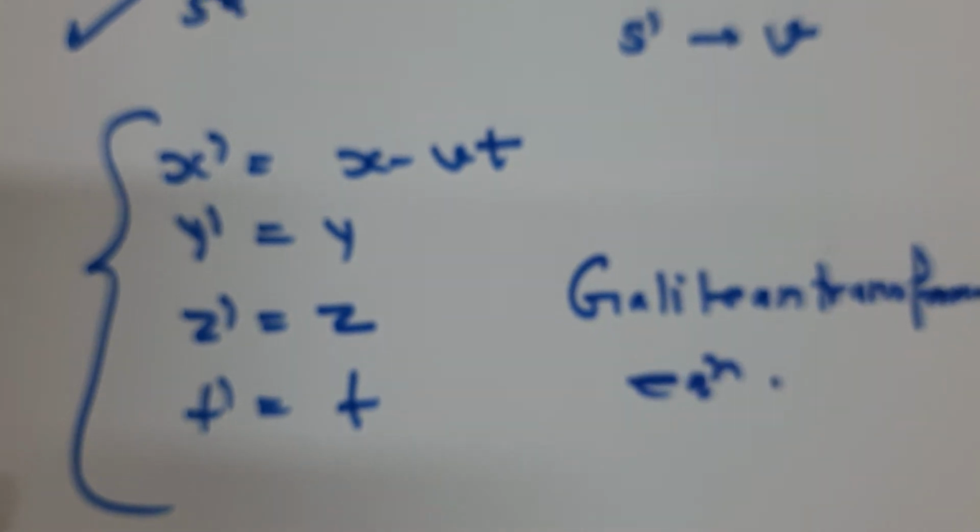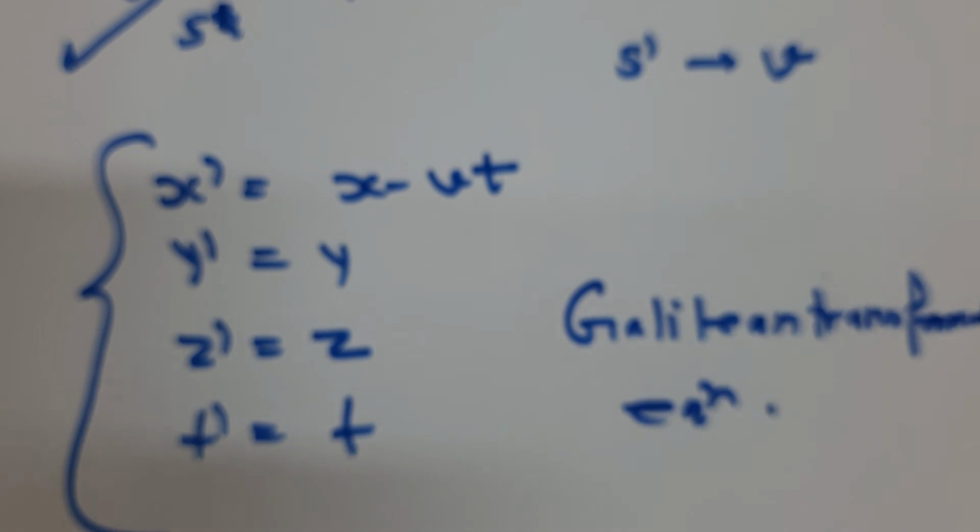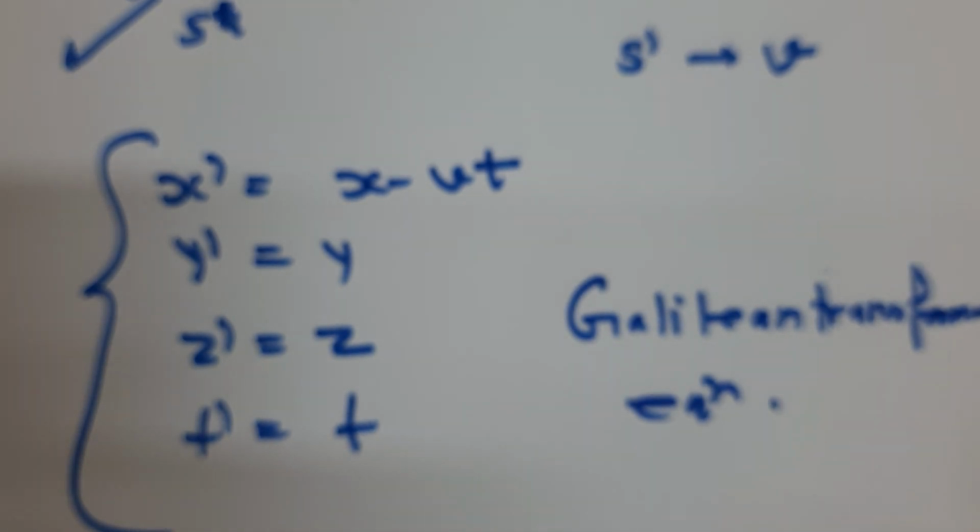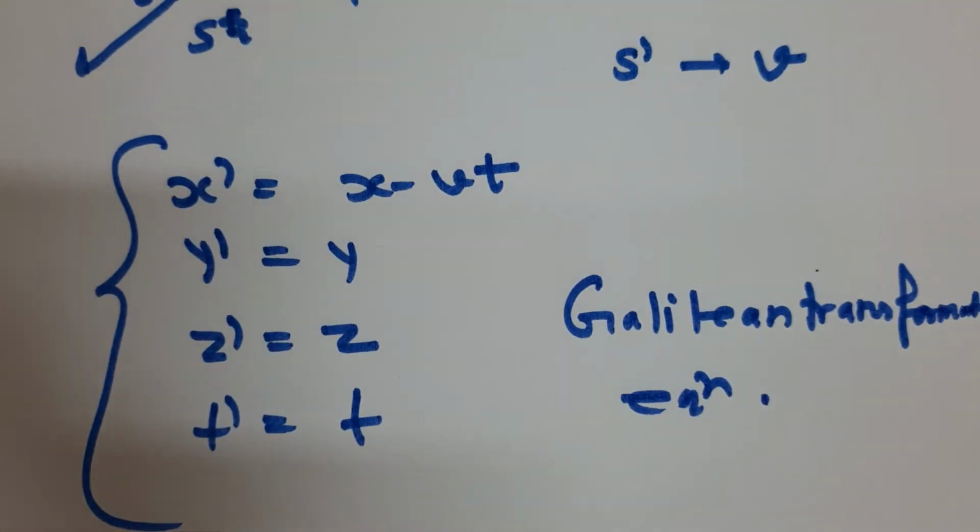So what are the Galilean transformation equations? Galilean transformation equations basically relate the observations of two observers which are moving with some constant velocity relative to each other.